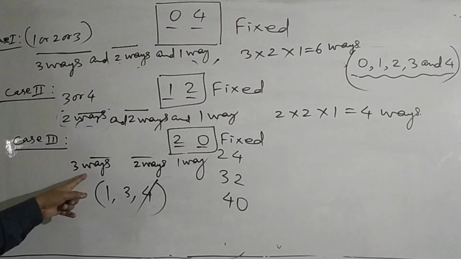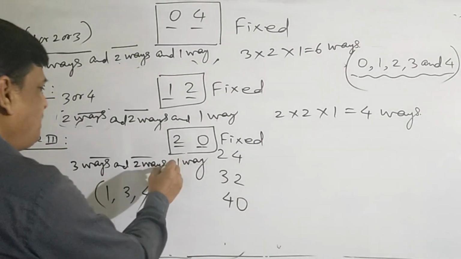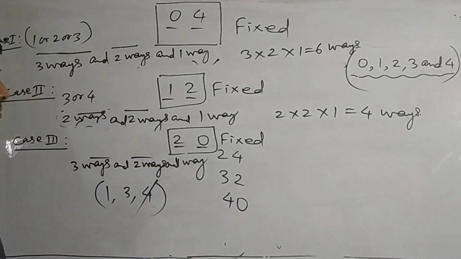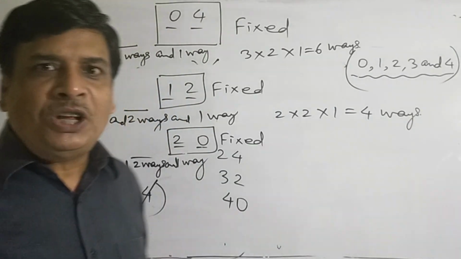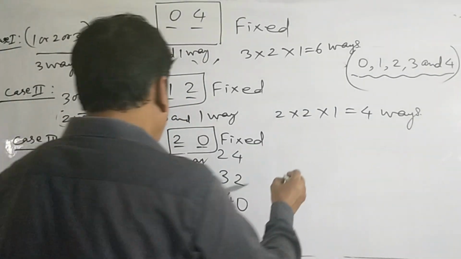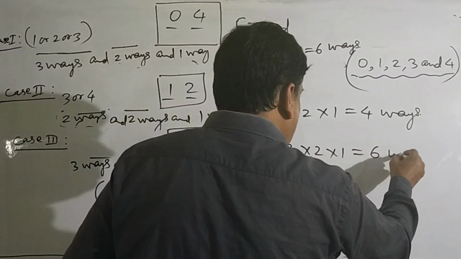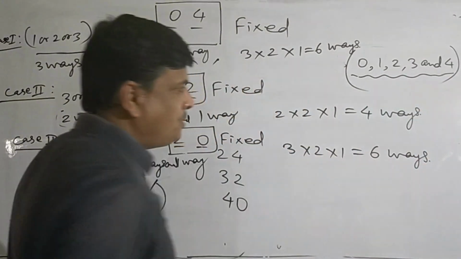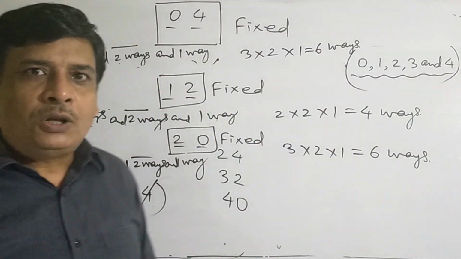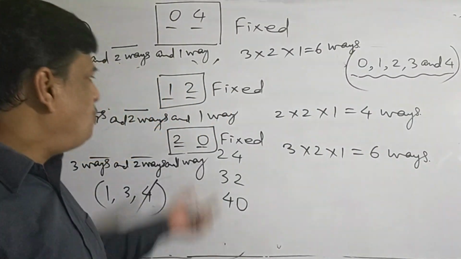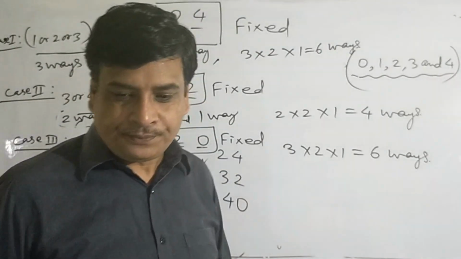So 1000 place in 3 ways, 100 place in 2 ways, and the last two places in 1 way. So by counting such numbers, we use multiplication principle of counting, and it is total 3 into 2 into 1, that is 6 ways. So when we count all the numbers divisible by 4 of 4 different digits whose last two places are 20 is 6.